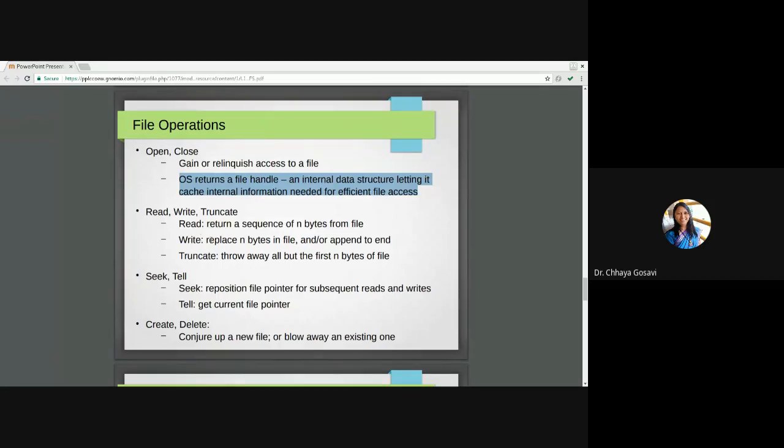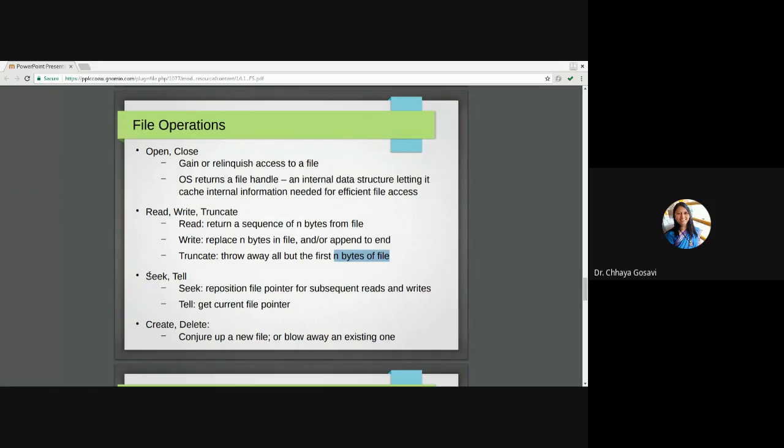Write, when we want to write n bytes in a file. If the file is in write mode, it will overwrite the previous contents of the file. But if the file is in append mode, then it will preserve previous contents and add the data at the end, or write whatever the user wants to add into the file, appended to the end. Either it will replace those bytes or append to the end. It depends upon which mode the file is open in, write mode or append mode. Truncate will throw away all but the first n bytes of a file. So it will keep the first n bytes and the remaining bytes it will throw away or delete.